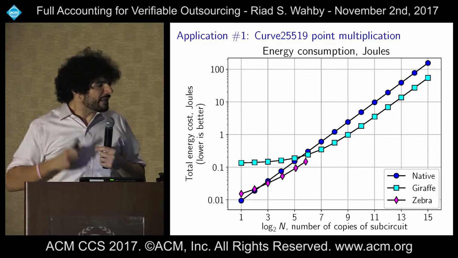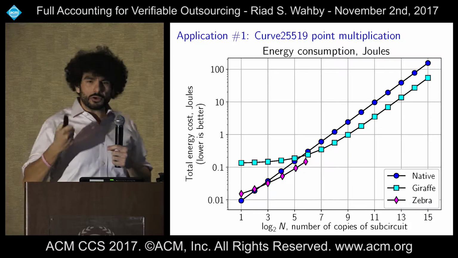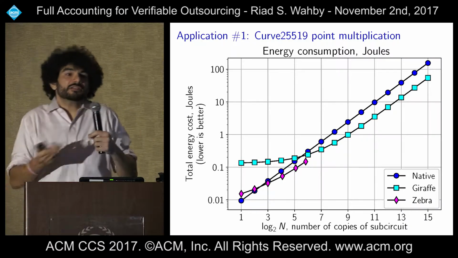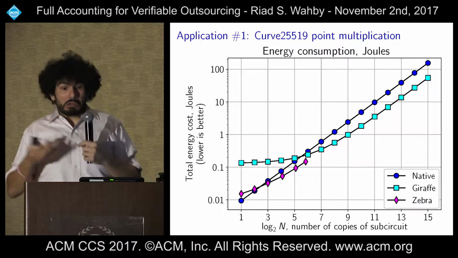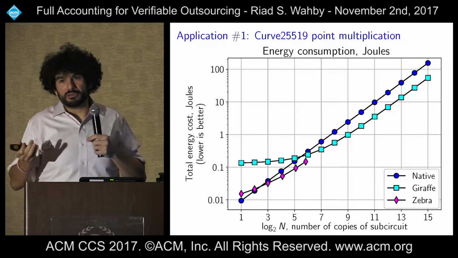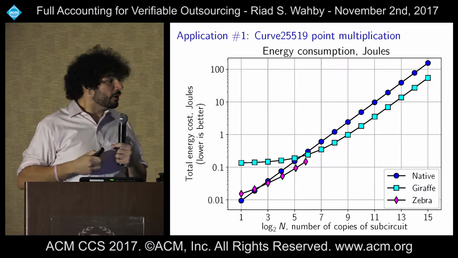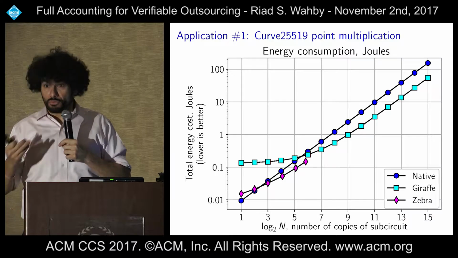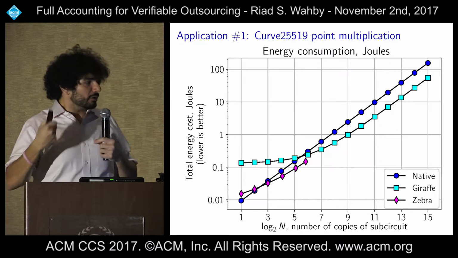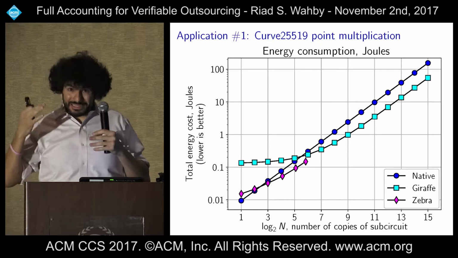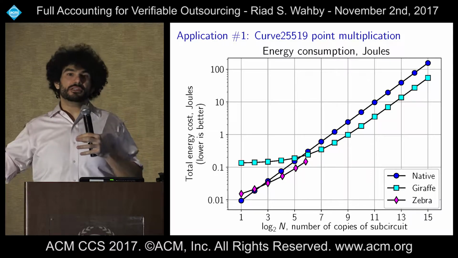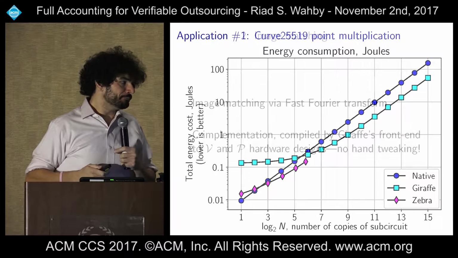Which is nice. Okay, and then the other thing to notice is that Zebra is always cheaper than Giraffe. Why? Well, it doesn't pay for the pre-computation, right? So it's cheaper. We don't pay for some of the computation. That's fine. But it doesn't scale to as large a computation. Why? Well, the protocol improvements mean that Giraffe is able to, on exactly the same hardware, run about 500 times larger computation than Zebra could.